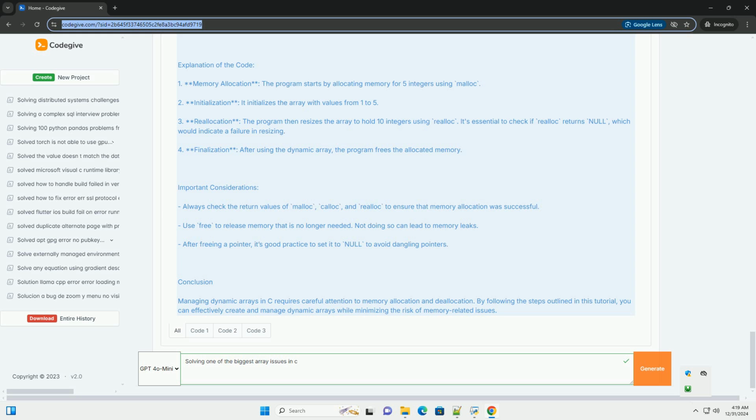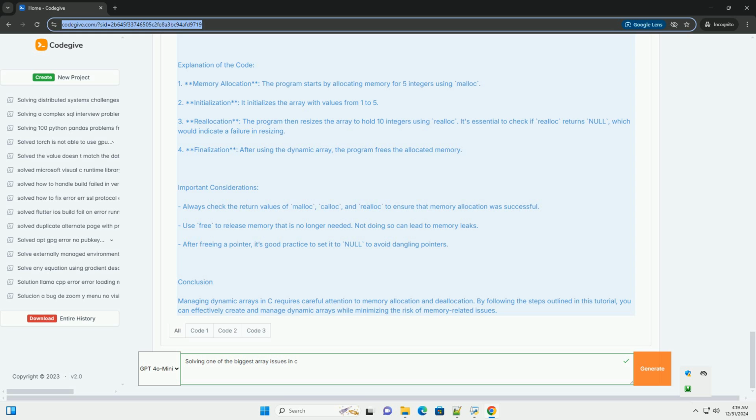// step 2, initialize the array. for (i = 0; i < size; i++) array[i] = i + 1; // assign values. // print the initial array. printf("Initial array: "); for (i = 0; i < size; i++) printf("%d ", array[i]); printf("\n");